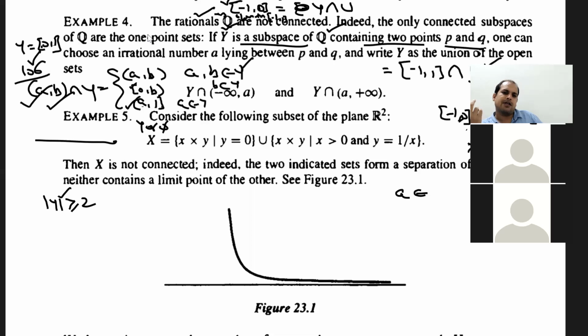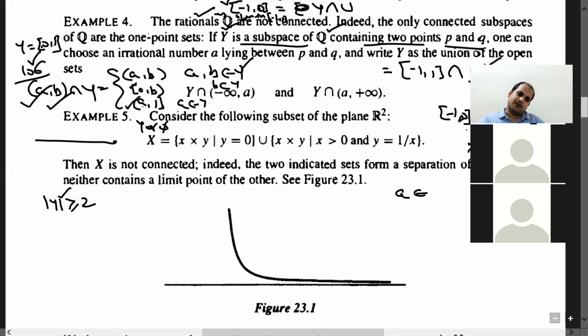Can you tell me a subset of Q which is open as well as closed in Q with respect to subspace topology on Q? Okay, what can you say about this subset?